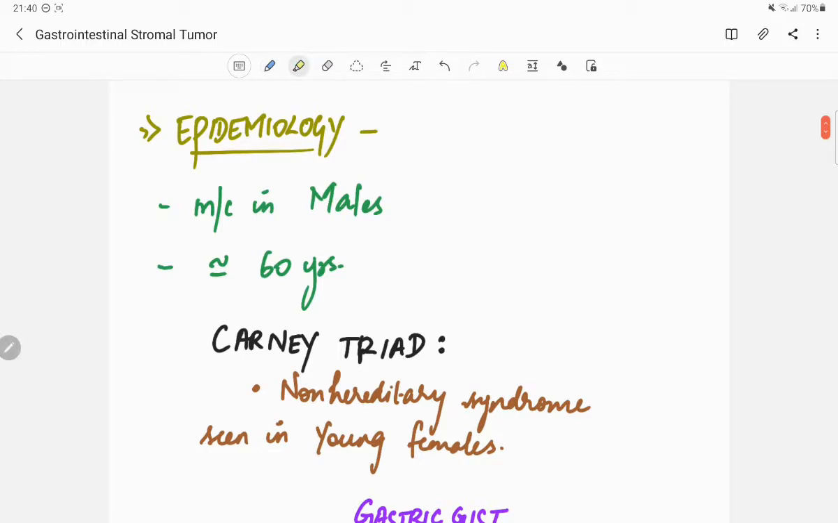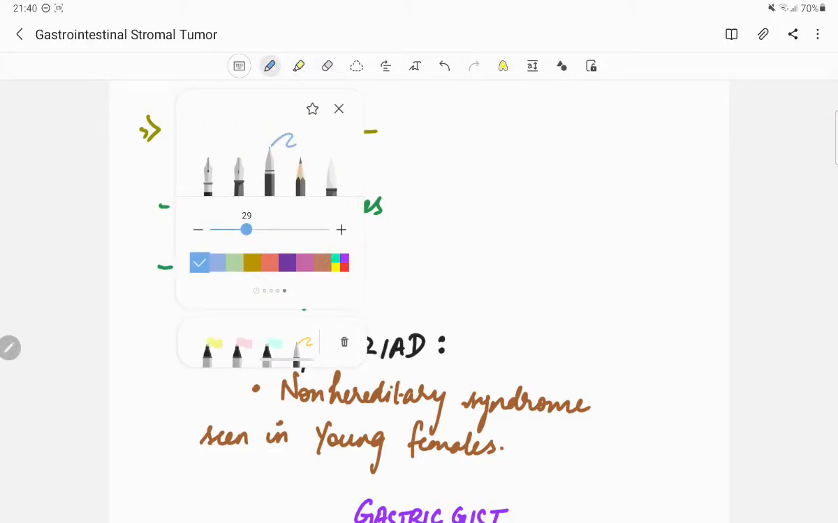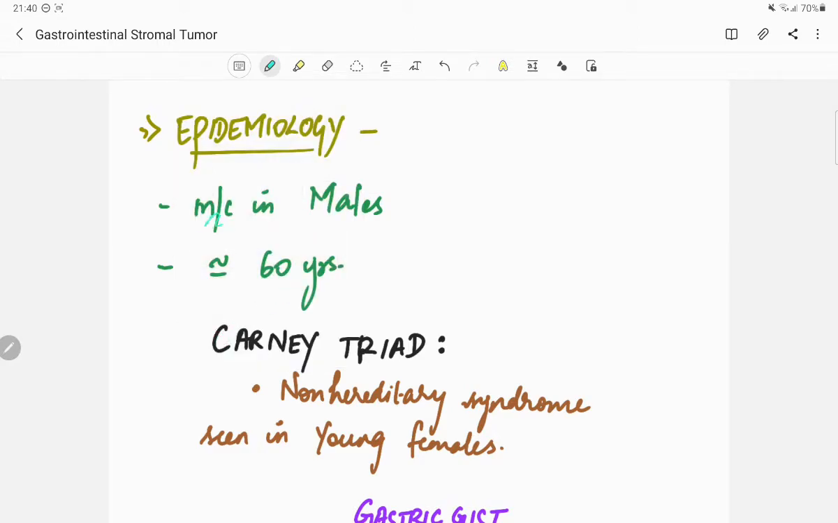Coming to the epidemiology, it is more commonly seen in males around 60 years of age.